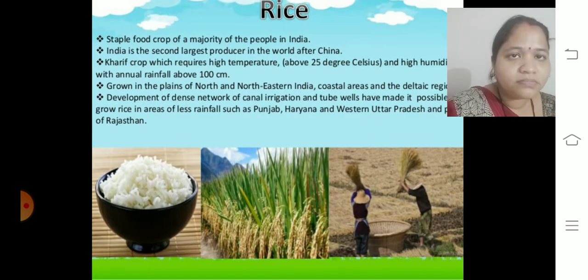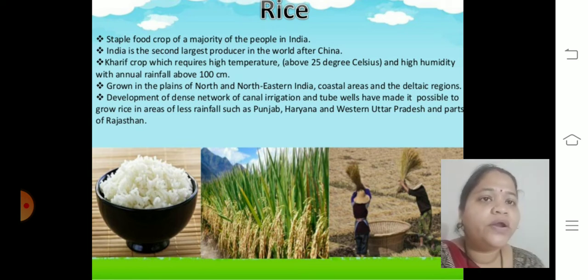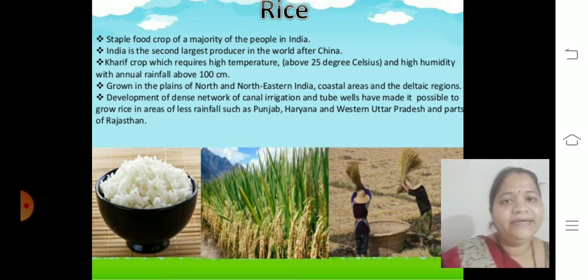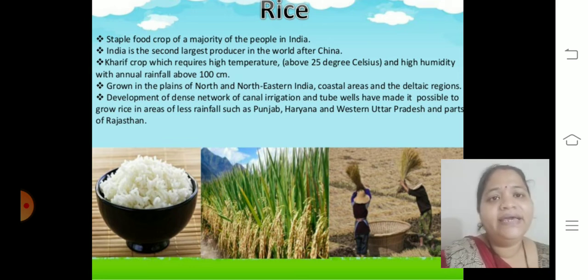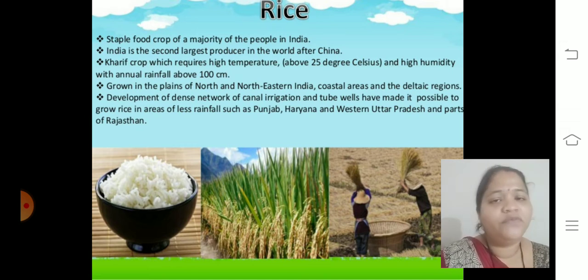First one, rice. Children, it's a staple food crop of the majority of people in India. India is the second largest producer of rice in the world after China. What type of crop is this? Kharif crop, which requires what?